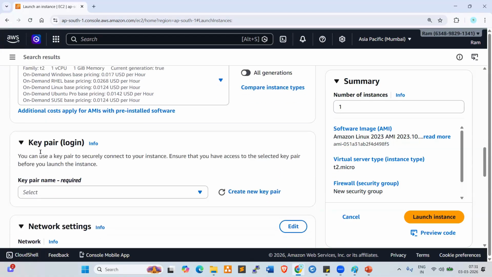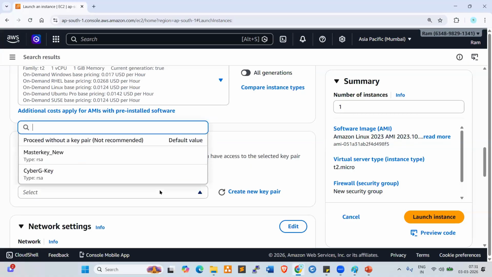So key pair, what is key pair? Along with your username, password, we need to create the key pair also, which is an extra layer of authentication. So key pair is also required here, right? I already created some key pairs in my console. Look at here, these are the key pairs.